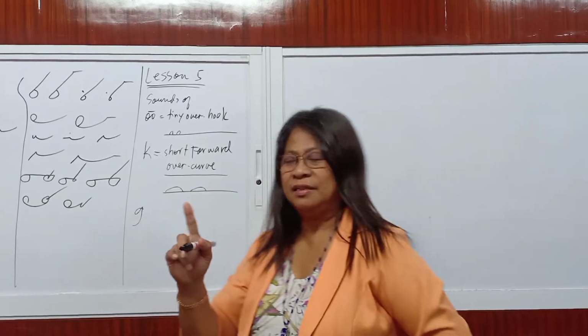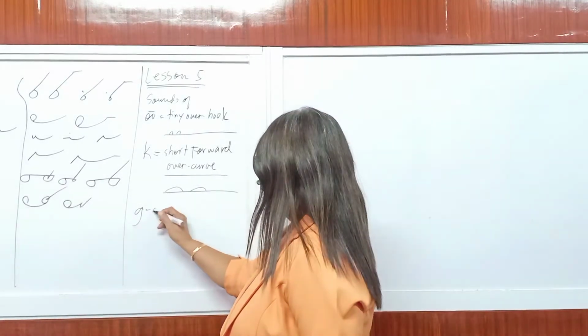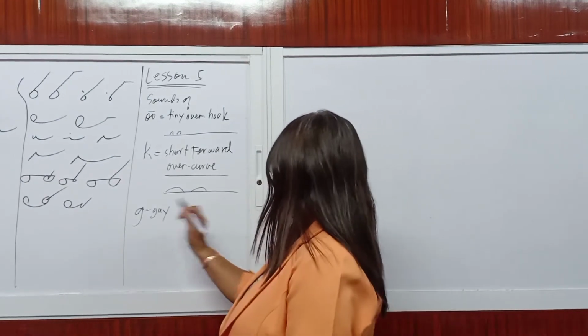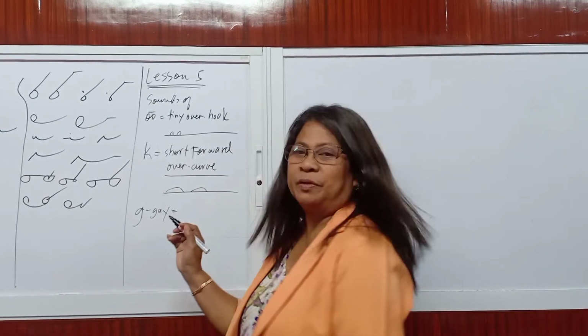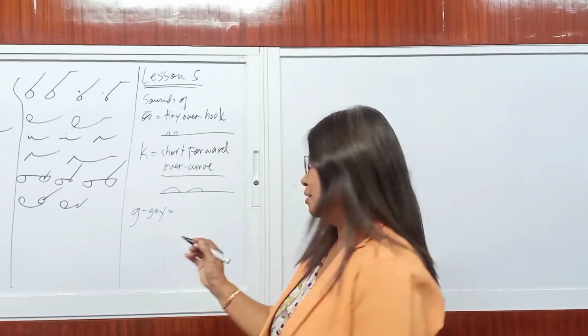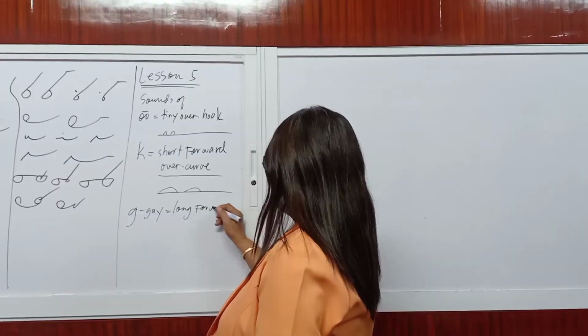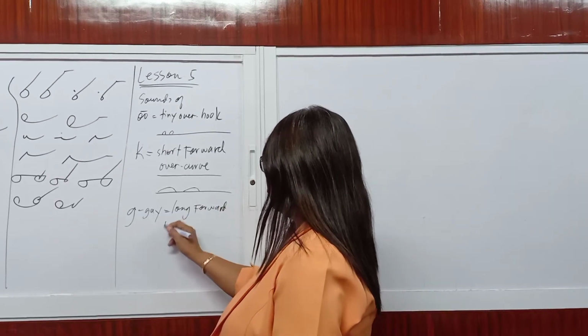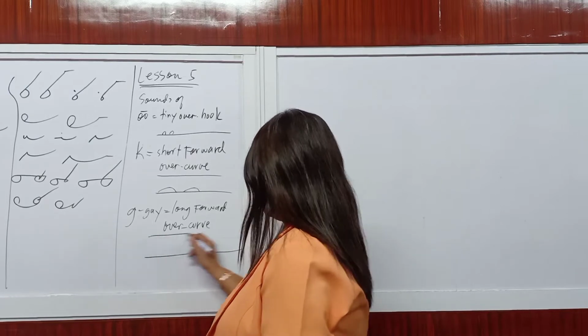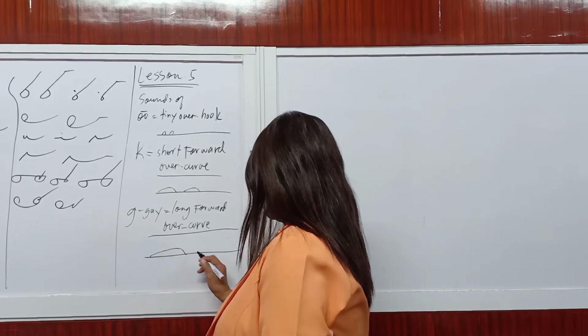Okay? The next, letter G. In shorthand, G is pronounced as gay. Pronounced po siya as gay. Okay? So, when you spell it out, you're going to pronounce it as gay. Hindi po siya G. So, dapat gay. So, this is represented by long forward over curve. If this is the line of writing, then your gay is this one.